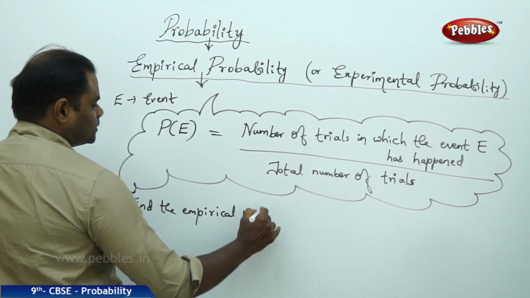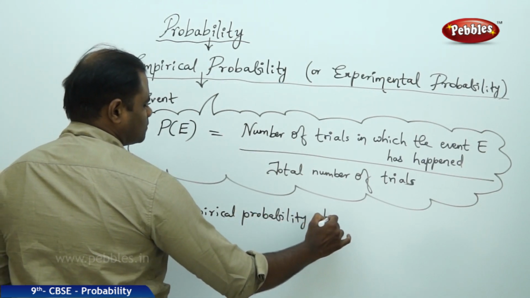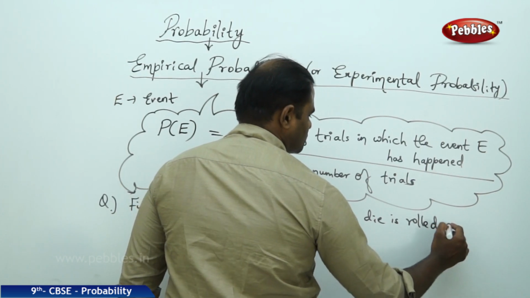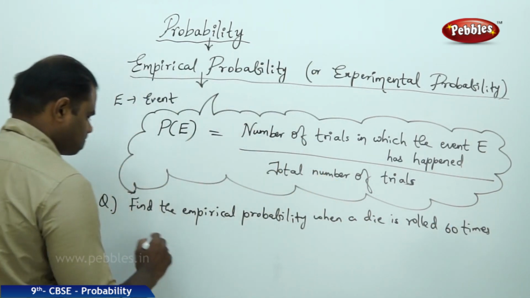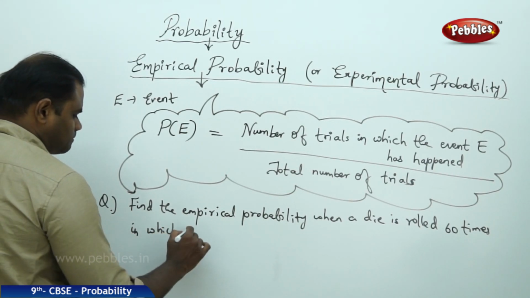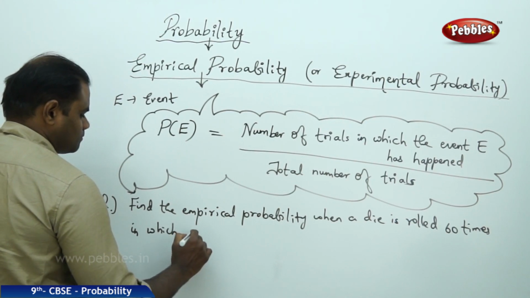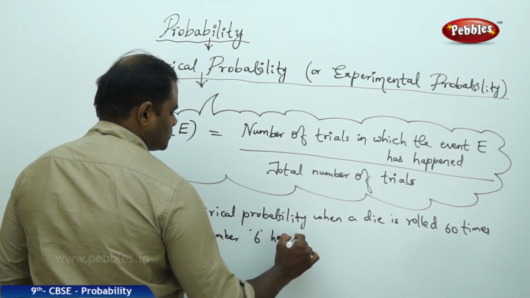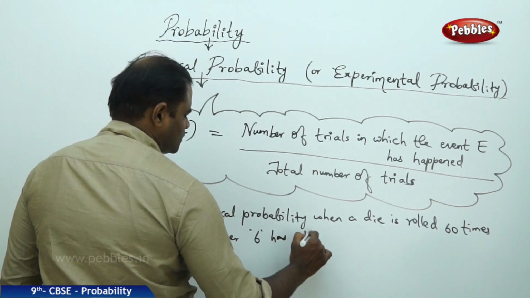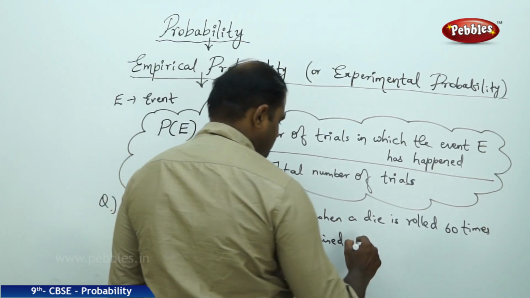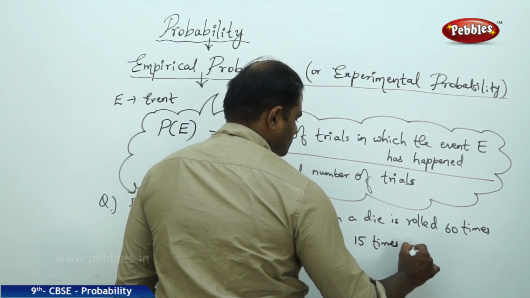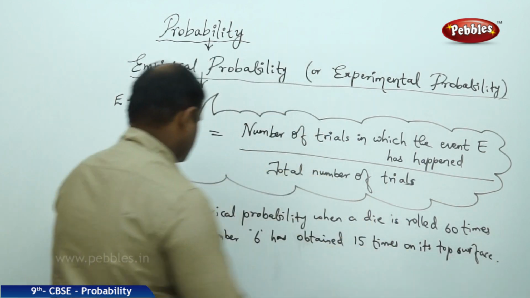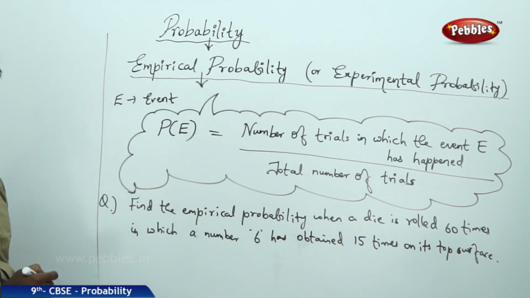Find the empirical probability when a die is rolled 60 times, in which a number 6 has been obtained 15 times on its top surface. So here I have a question which relates to a die or a dice.